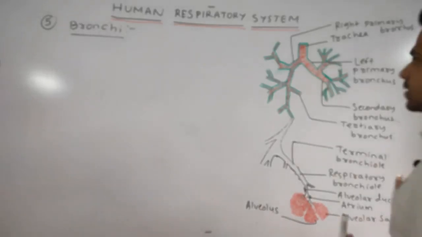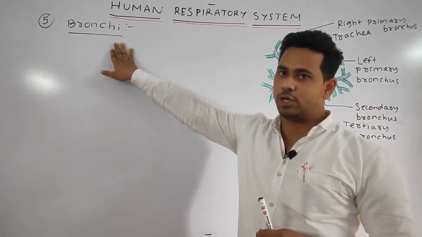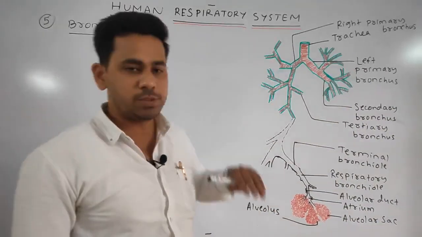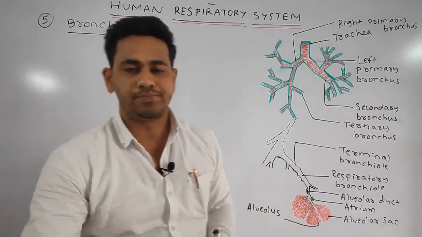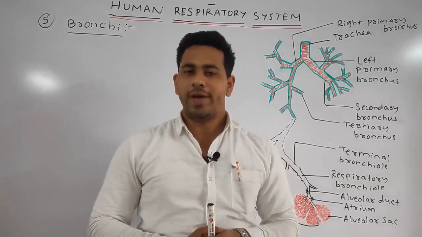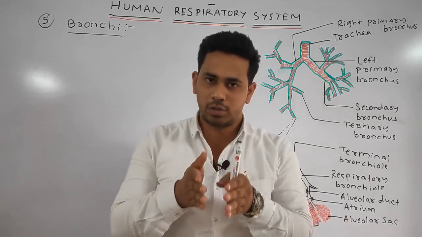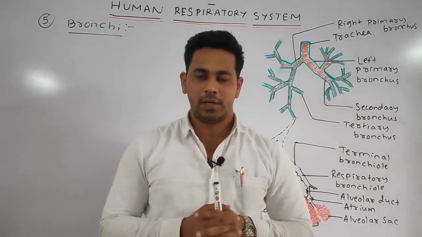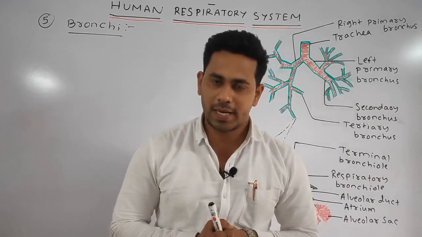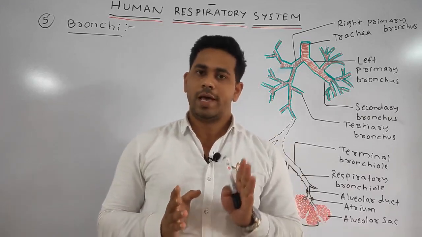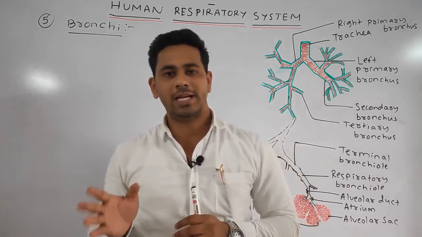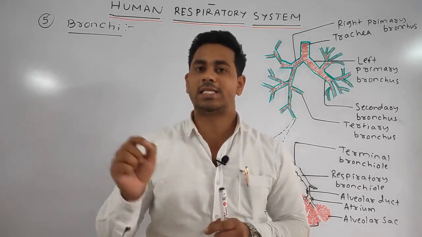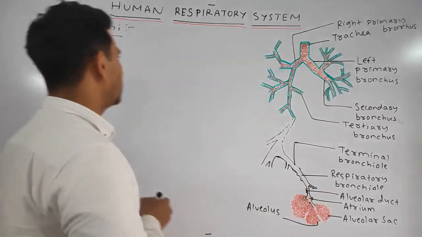Next, we'll discuss, students, the 5th major part, that is your bronchi region. We have done the various divisions of the various bronchi. So what is bronchi? Students, whenever the trachea enters into the thorax region, it bifurcates, or is subdivided, into two primary bronchi. One is your left primary bronchus and the right primary bronchus. It divides at the 5th and 6th rib region. So let's write this point first.